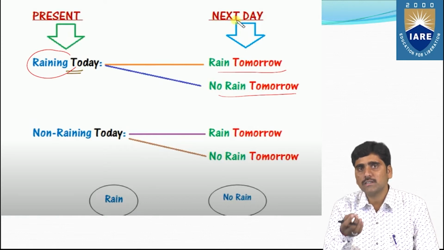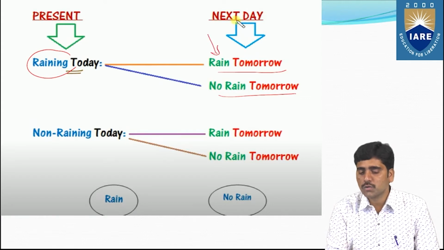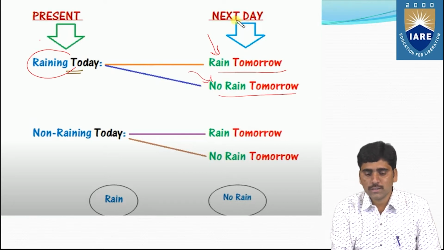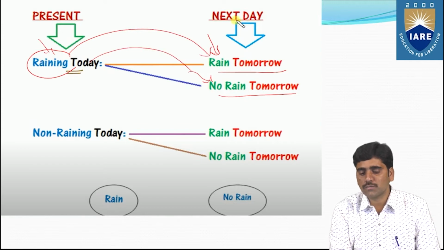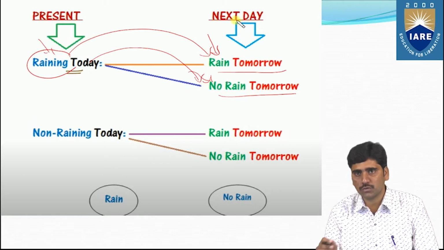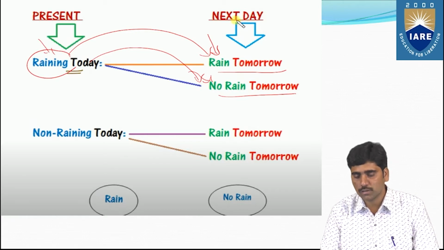If the state is raining today, then we can assume that tomorrow is also raining, and we can also assume that tomorrow is no rain. For this state, we assume these two states for tomorrow. These two are nothing but transitions.